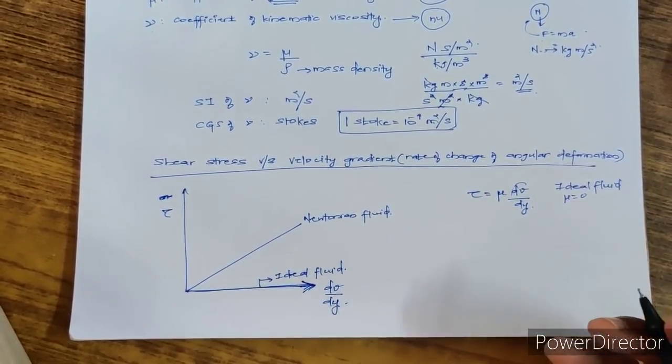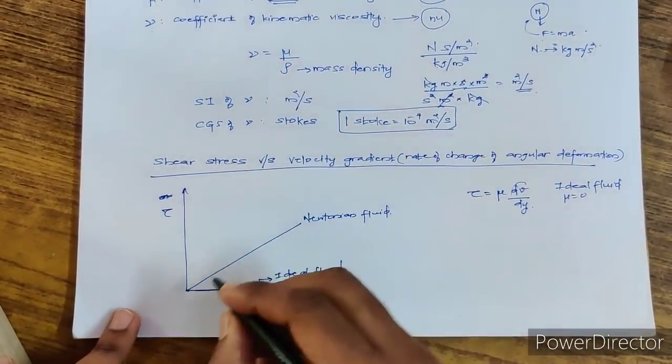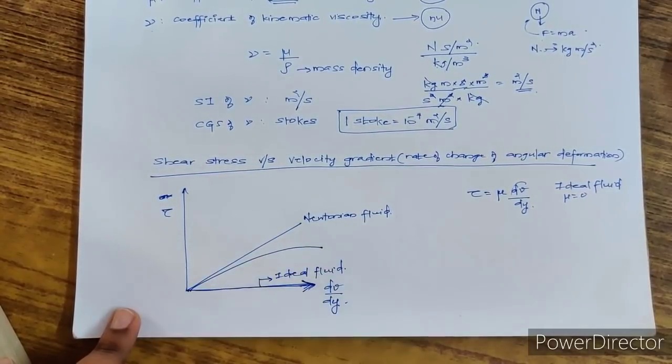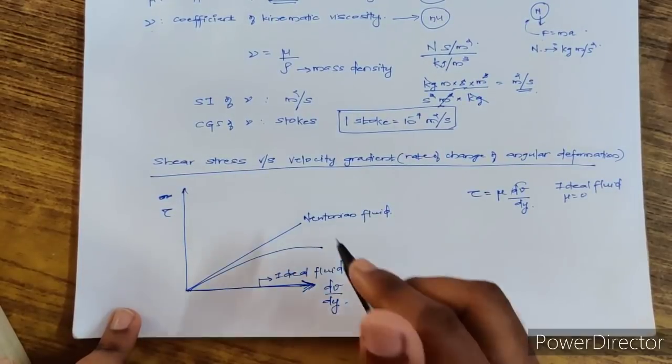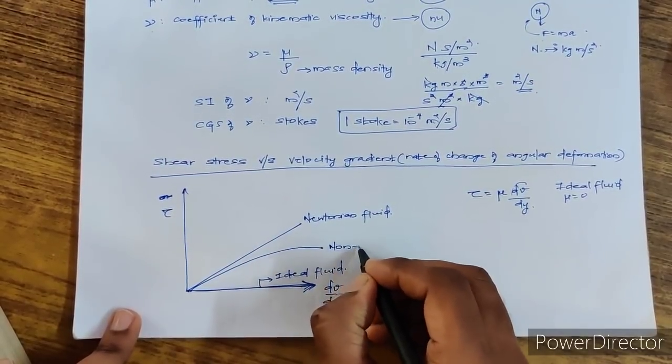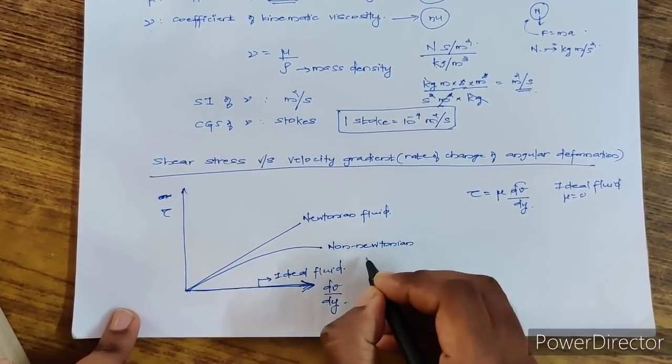And for a non-Newtonian fluid, it will vary in a different manner. It can vary like this, or like this, so it's not at all linear. If it is a straight line, it is a Newtonian fluid. If it has a curve, it is a non-Newtonian fluid.